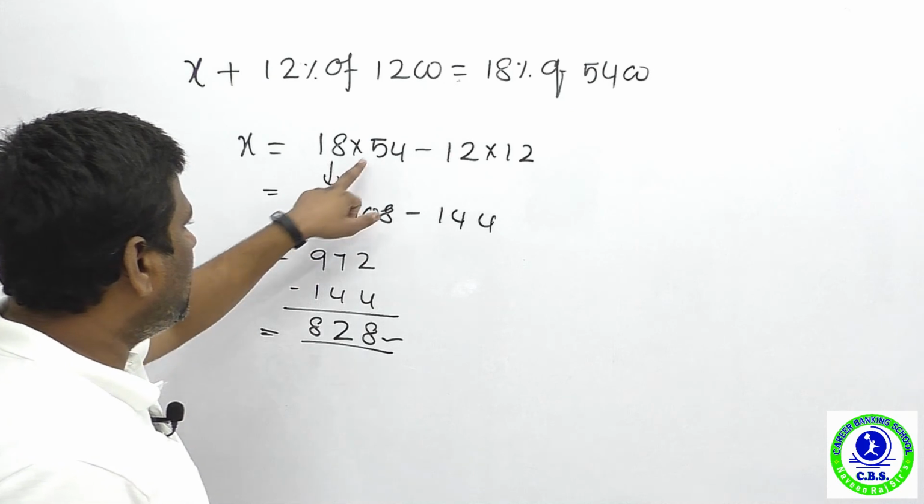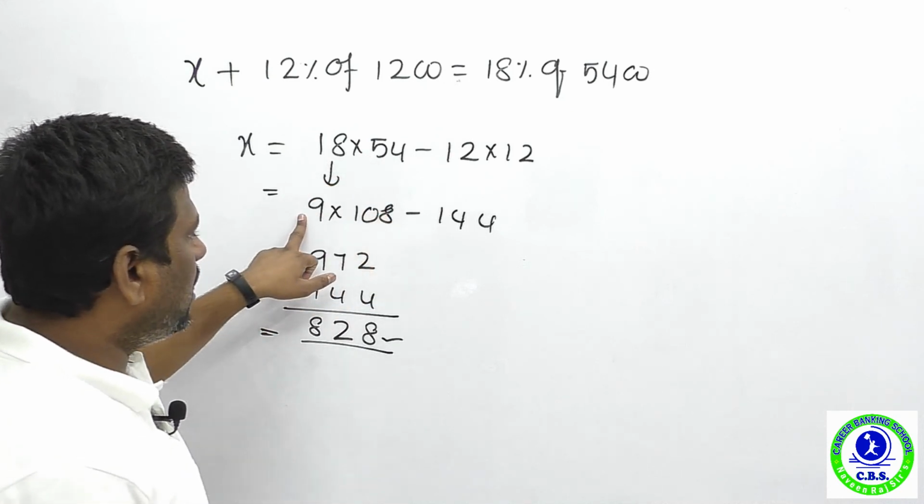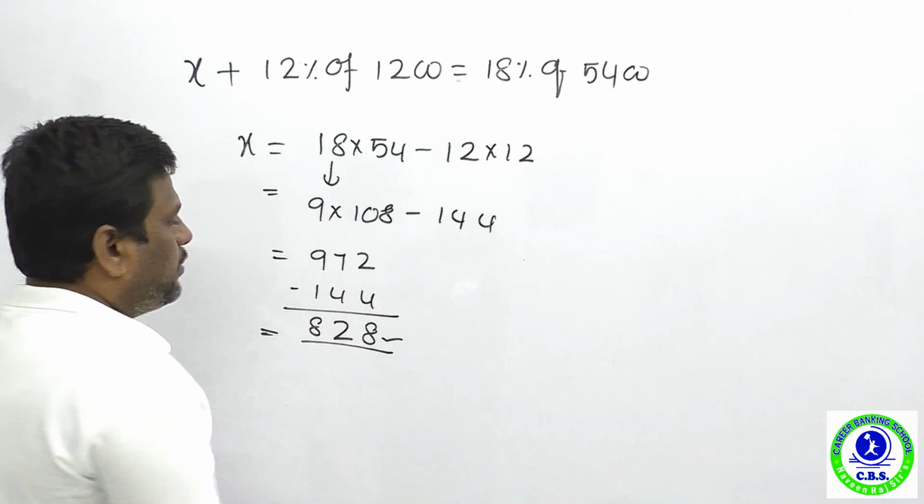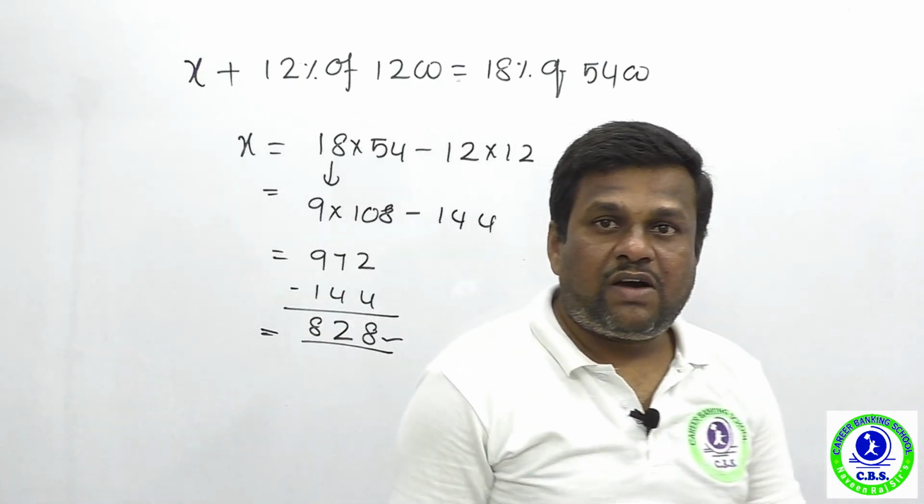I just do the double and half technique. Half of 18 is 9 and double of 54 is 108. 108 times 9 is 972 and 144. 972 minus 144 gives how much? 828, with the help of the handy concept of the half and double technique.